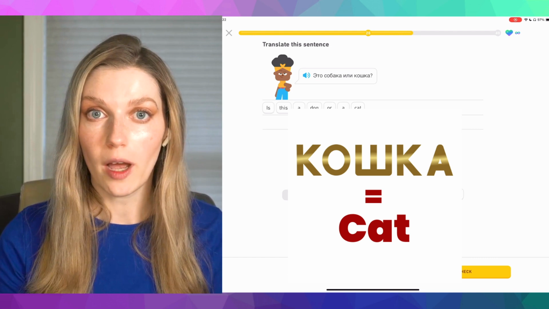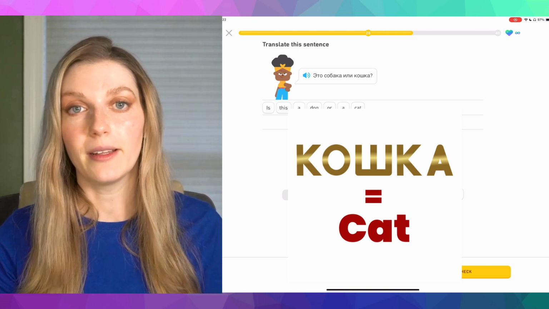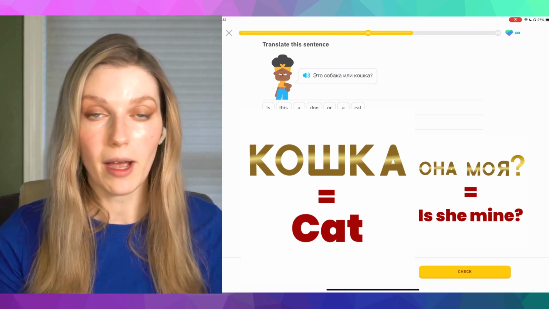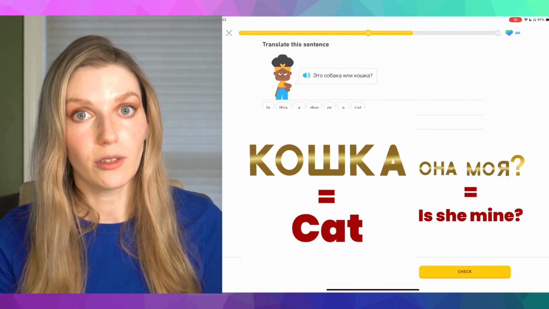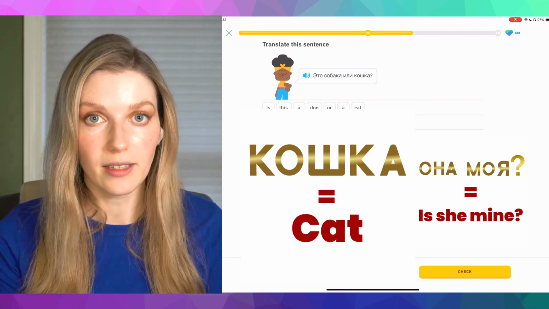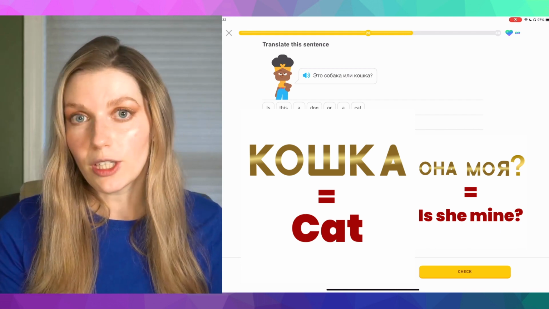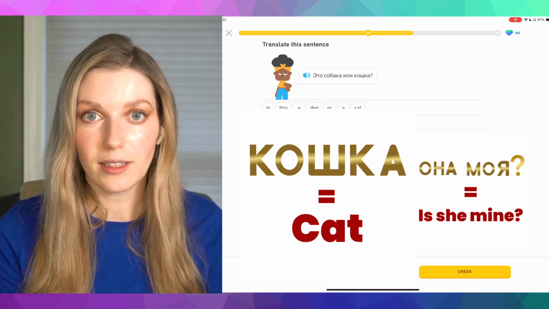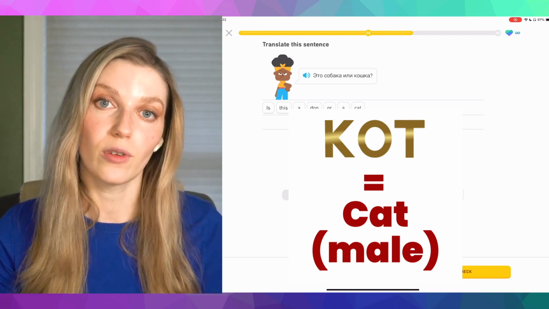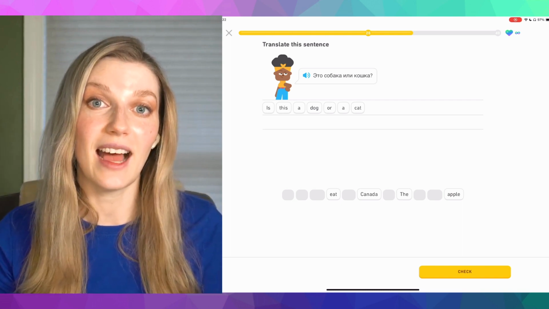The same with кошка. Кошка technically could identify both a male and a female actual cat that you have. But this particular form, кошка, она моя, falls under the female gender. So if you do have a female cat, you can say, у меня есть кошка. But if you, just like me, have a male cat, you would like to be specific and say, у меня есть кот. Technically, I have two male cats, so у меня есть два кота.